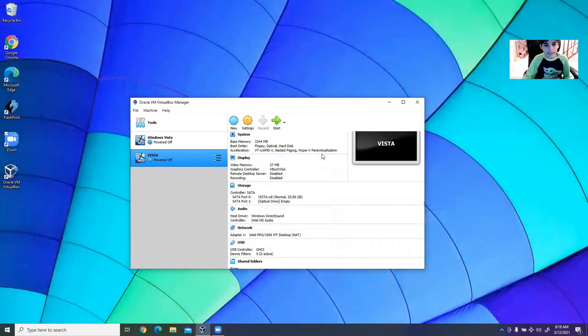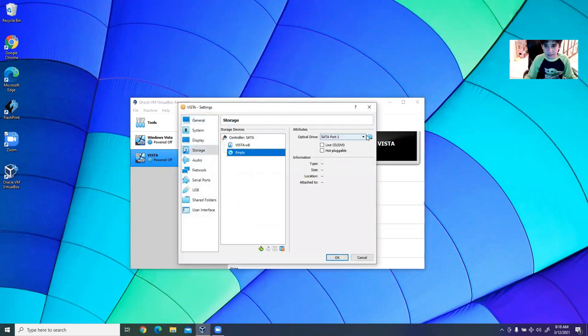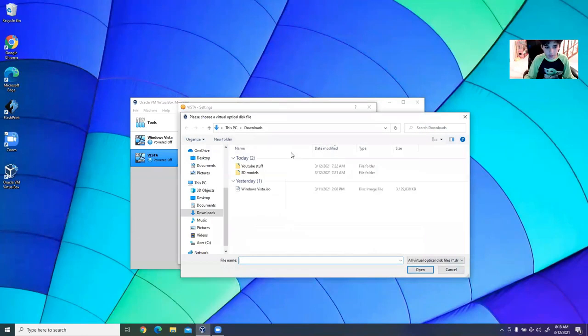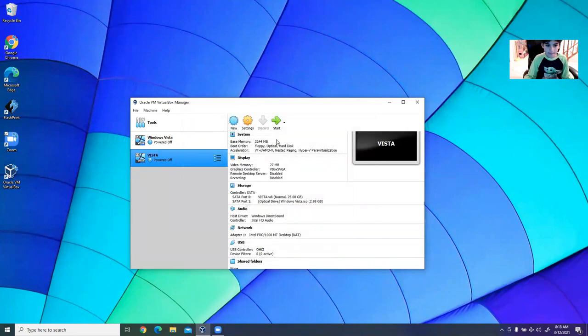So the next thing we need to do is we need a whole operating system to go on top of this. Right now it's nothing. So we go to settings, and then we go to storage, and we can go to empty. This is the empty storage, or where our hard disk goes. Choose a disk file, and we got the Windows Vista ISO. That's this one, and you choose it, and then you press OK. And then there you go. That's pretty much it for that.